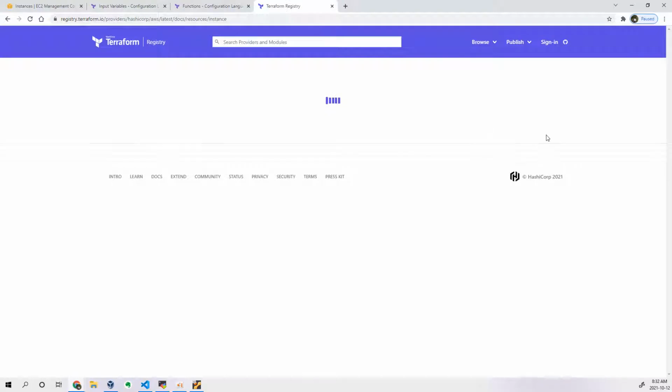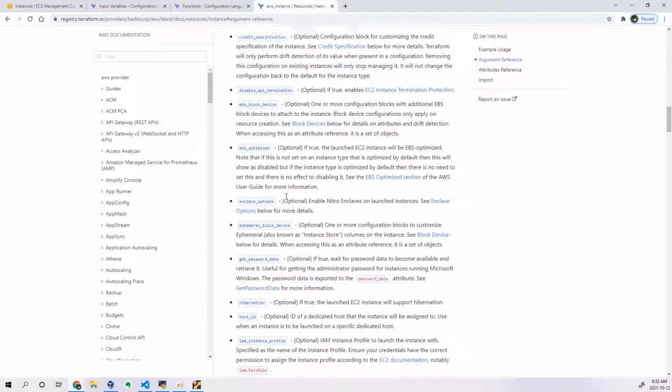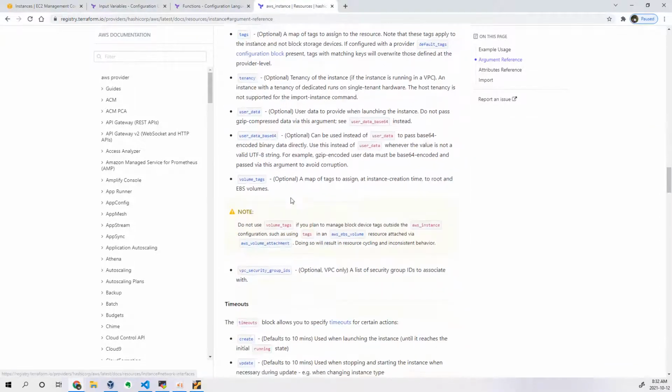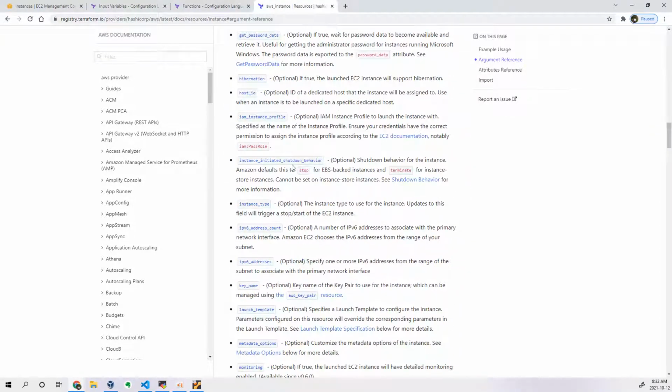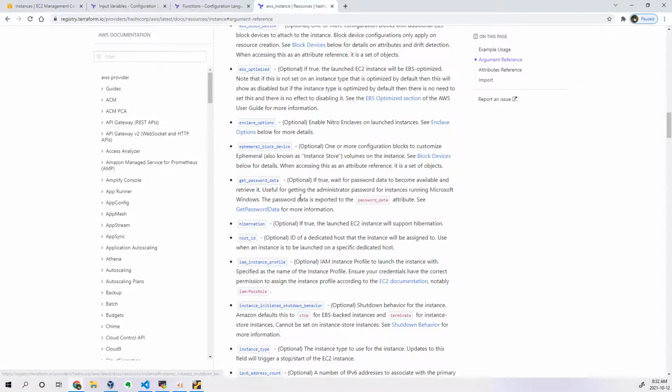Open the aws_instance Terraform resource page. Here we have arguments and attributes. Arguments are what you can pass while creating that resource, to control or enable or disable some functionalities.